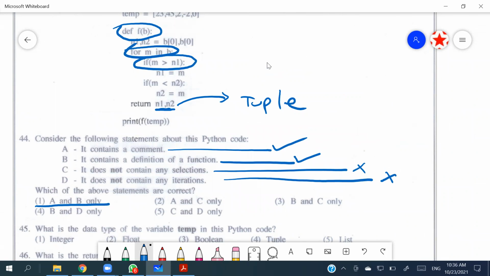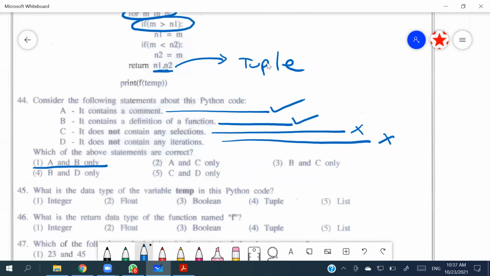If it has more than one element not specified inside brackets, it's going to be considered as a tuple. We did a concept called tuple packing, you may remember. Same kind of effect applies here, right? So the 45th, the answer is a tuple.